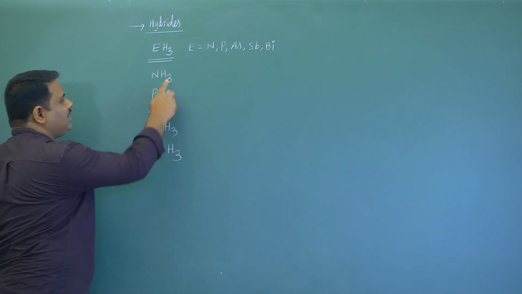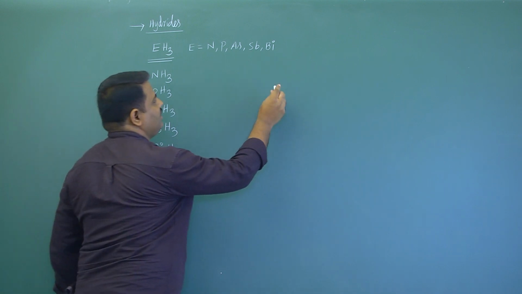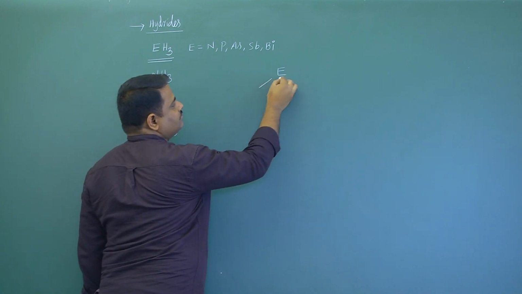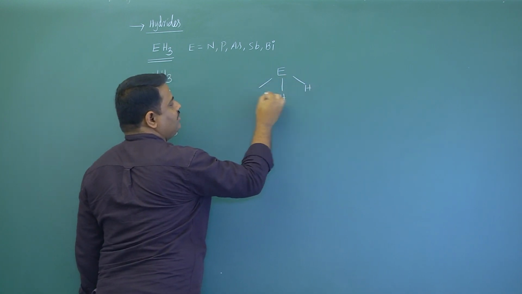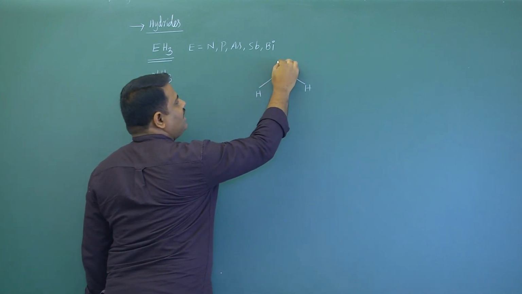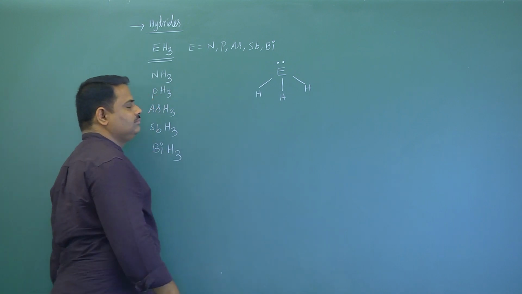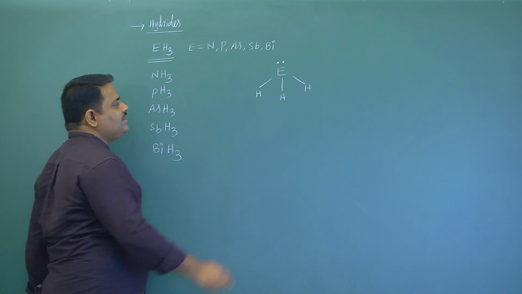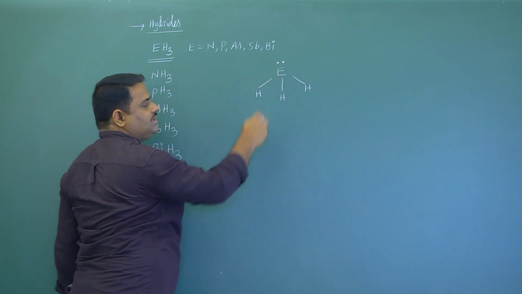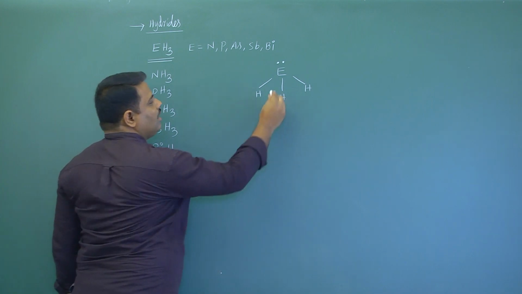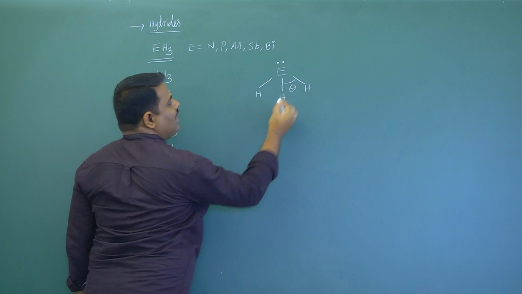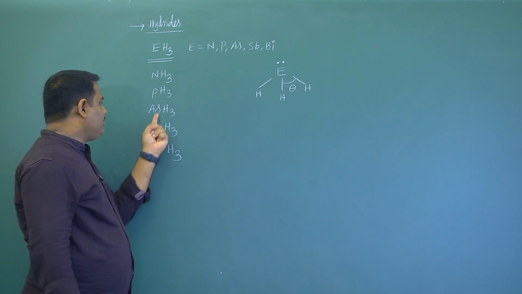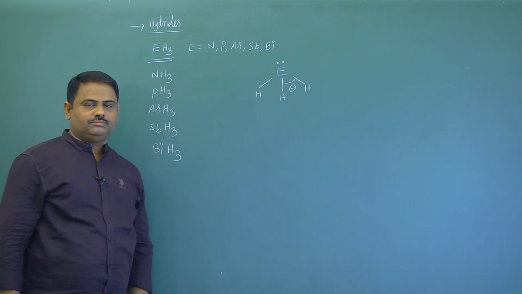For all these hydrides, we can write a common structure: central atom E, the 15th group element, with 3 bonds to 3 hydrogen atoms, and the central atom has a lone pair. This lone pair is present in the ns orbital. The shape of this molecule is pyramidal. Here I am writing the bond angle as theta, because as you change the 15th group element, there is a change in the bond angle.